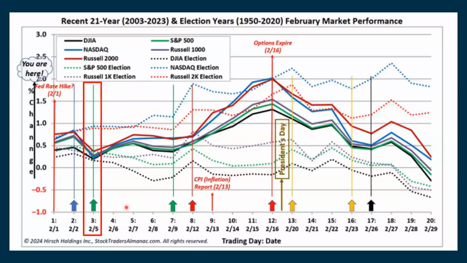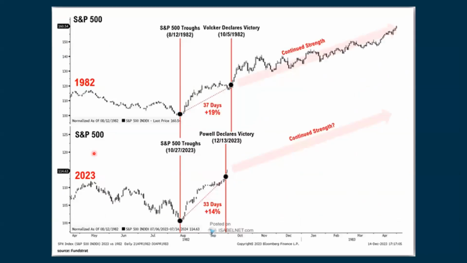We will be on the third trading day of the month, where this historically shows a little bit of weakness with the green dashed line. That's the S&P during an election year. And then this is something I've been showing for a while now, where in 2023, it looked like, hey, wait a minute, this looks like what happened back in 1982. And then we bounced up out of that. We're wondering, are we going to continue with strength going forward from here? This is just a big question mark as to what's going to happen for right now.